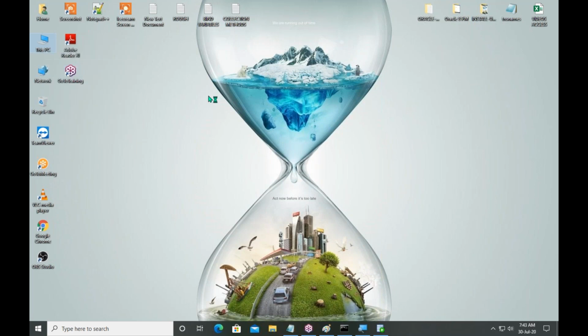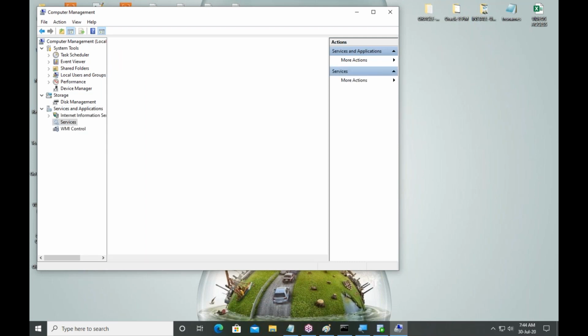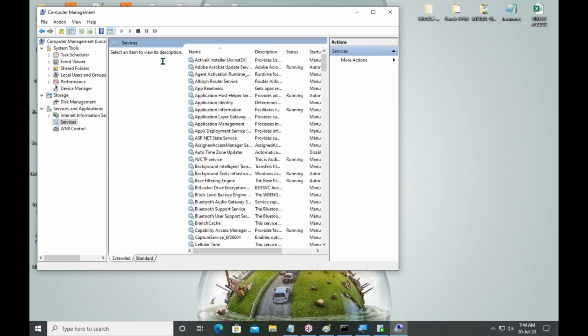Then it will open a window. In this window, select services and applications. Double click it. Again, double click services. Then you have all your system related services.